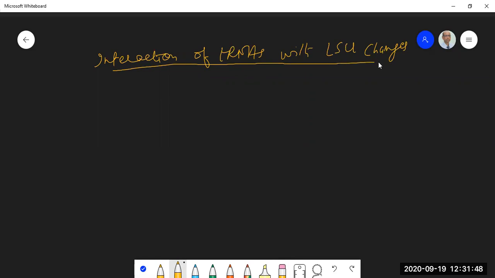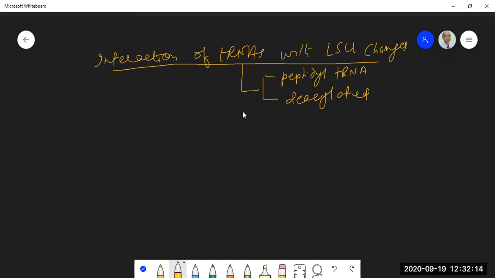So you understand what is meant by two tRNAs now. Please understand what I am saying. The interaction of these two tRNAs with the large subunit changes.